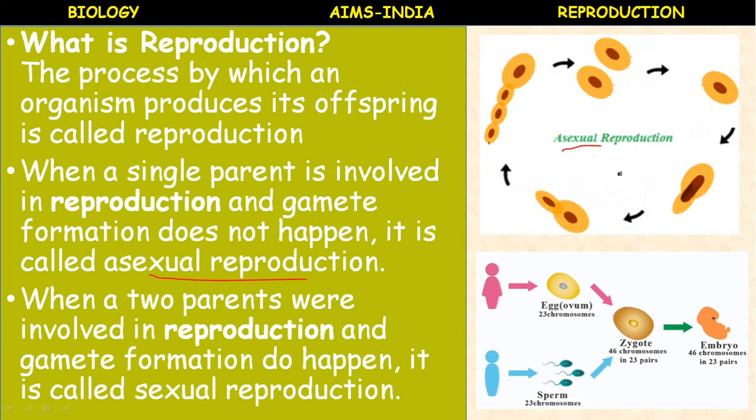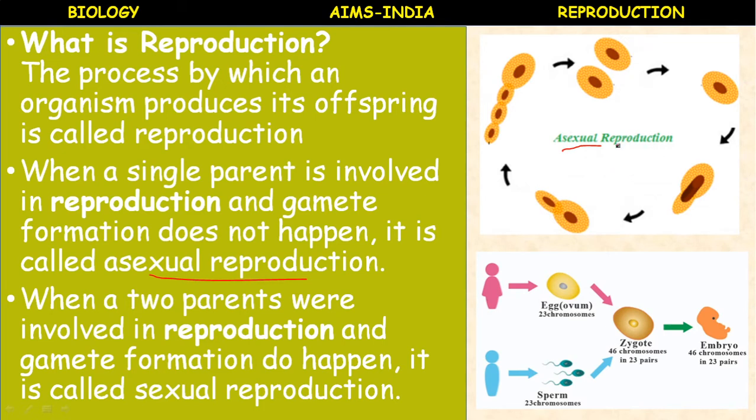Butterfly, the young one is a caterpillar. Hen, chick. Cow, calf. Frog, tadpole, the larva.